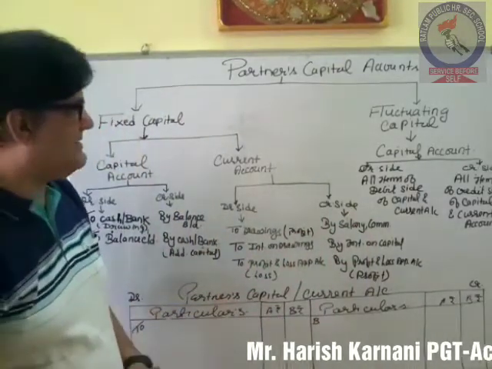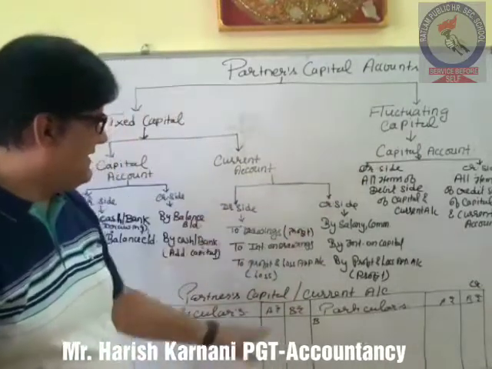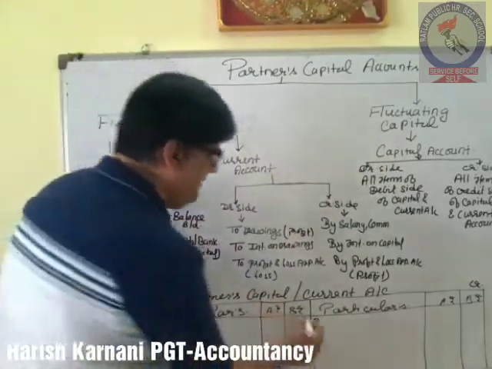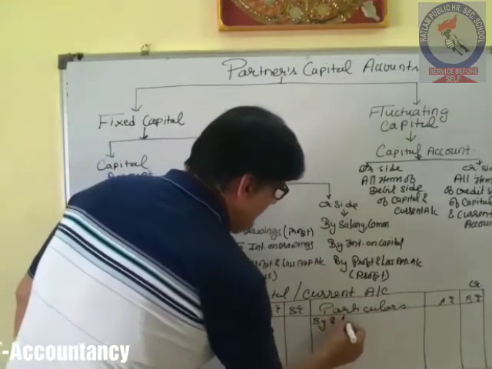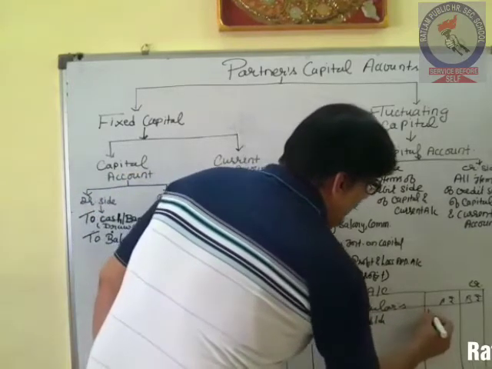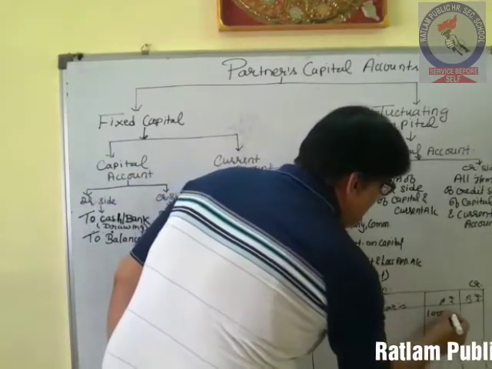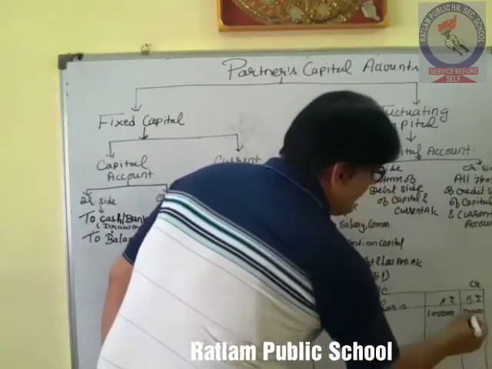Okay. I am taking an example related with fluctuating capital. Two partners were there, A and B, and both were having a balance in their capital account, that is 1 lakh and 50,000 respectively.